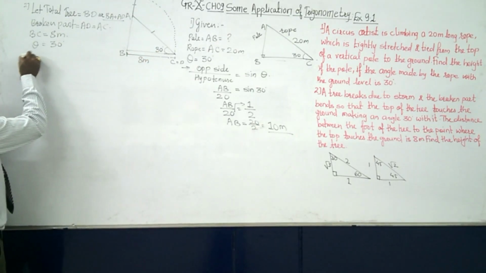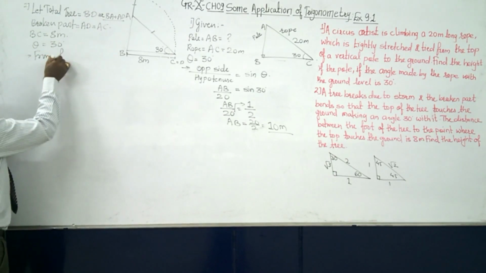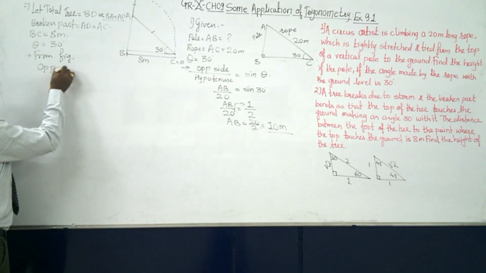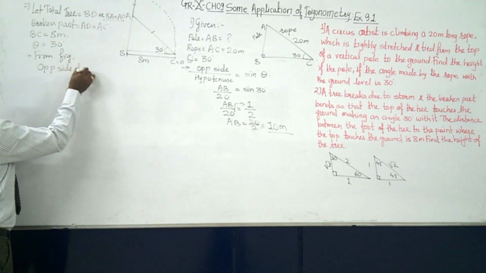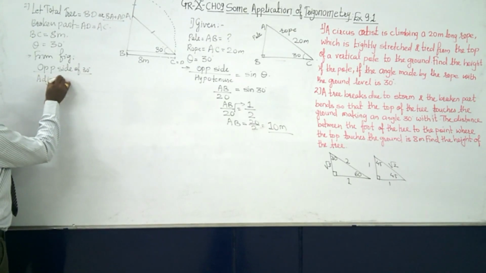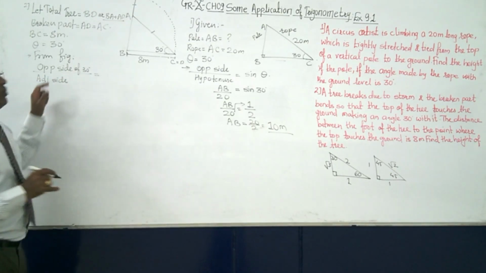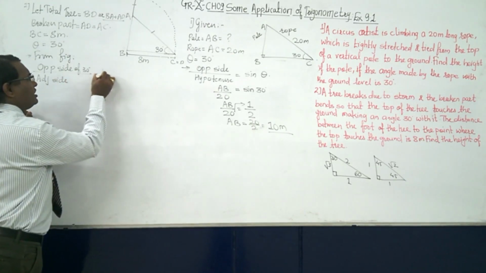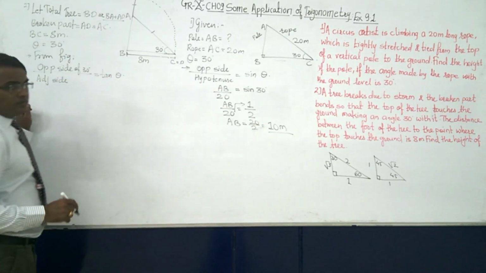So from the figure, opposite side of 30 degree divided by adjacent side of 30 degree. What is the formula? Opposite upon adjacent is nothing but tan theta.